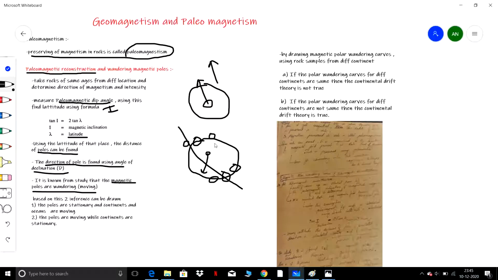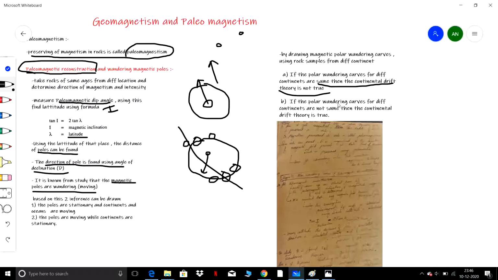When rocks of different ages are collected from different continents, we need to do paleomagnetic reconstruction and draw the polar wandering curve. A polar wandering curve is the curve connecting different polar positions. If the polar wandering curves for different continents are the same, then the continents are not moving, that is, the continental drift theory is not true.